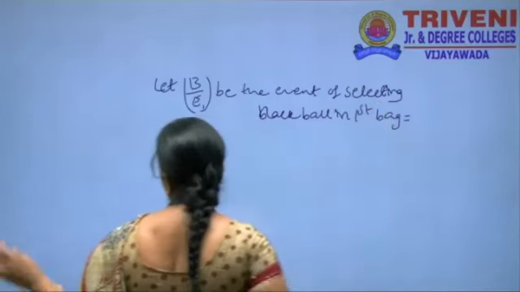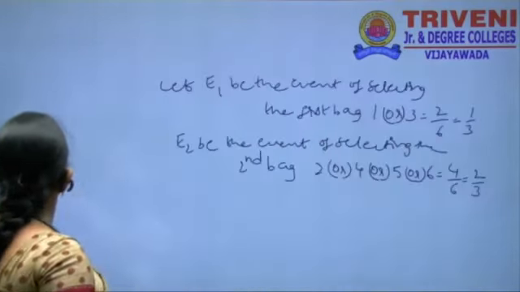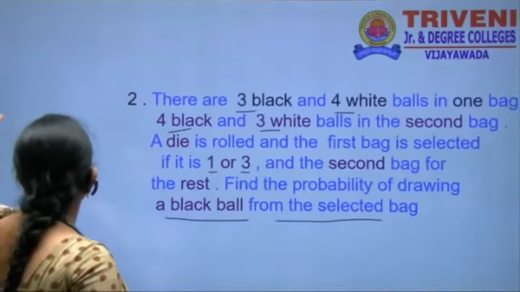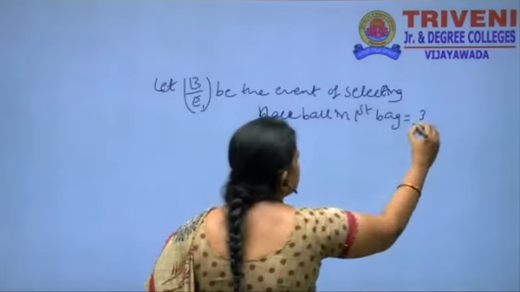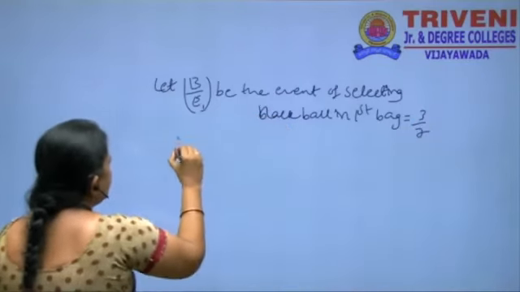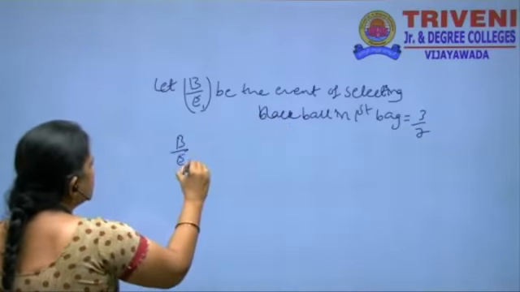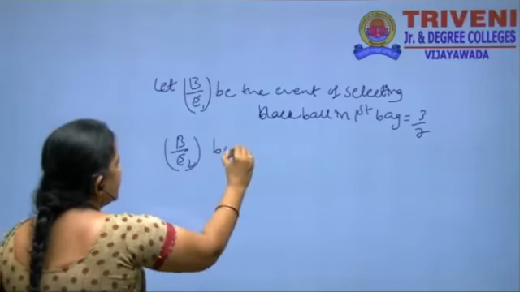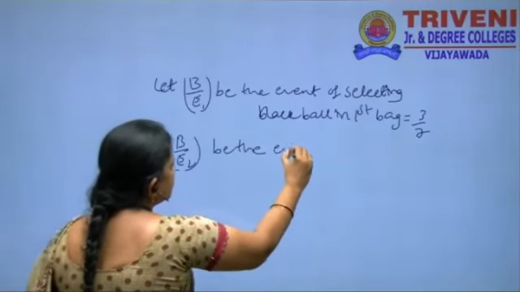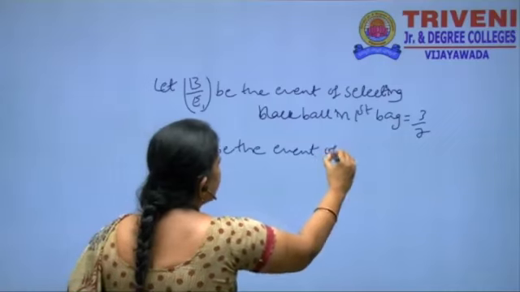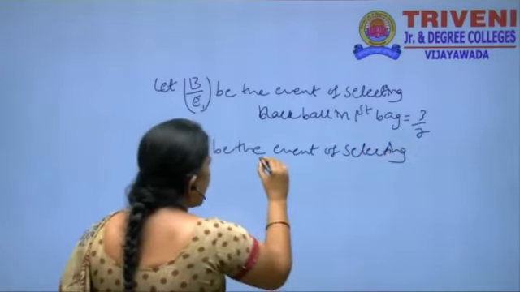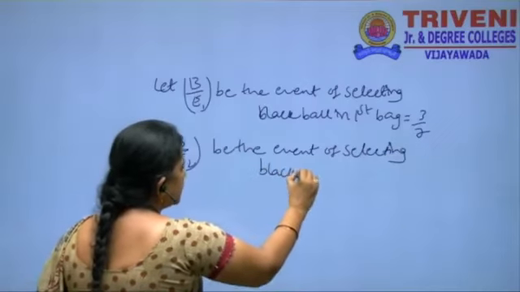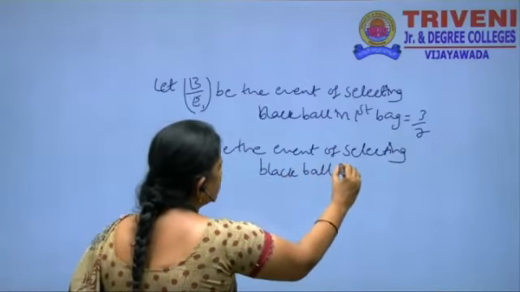That is equal to, how many black balls here? Black balls is 3, so 3 by 7. Here also B by E2 be the event of selecting a black ball in the second bag.